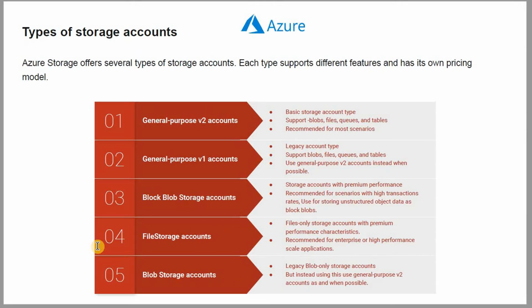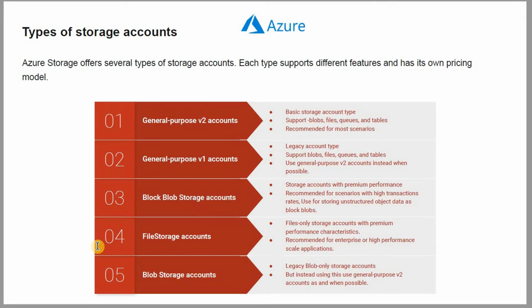Another one is the file storage account. This is a file-only storage account with premium performance, recommended for enterprise or high performance, highly scalable applications. If you have such a requirement, you can use file storage. And there is another blob storage account, which is a legacy blob-only storage account.